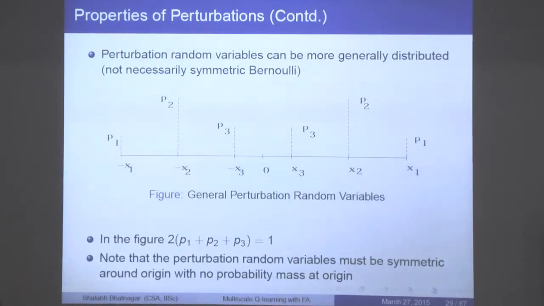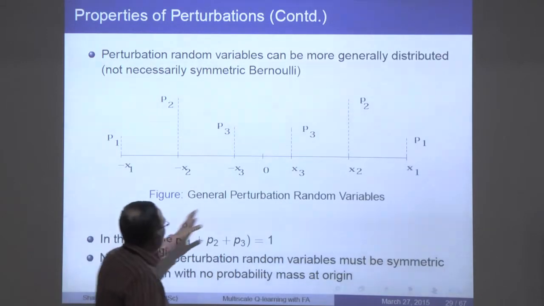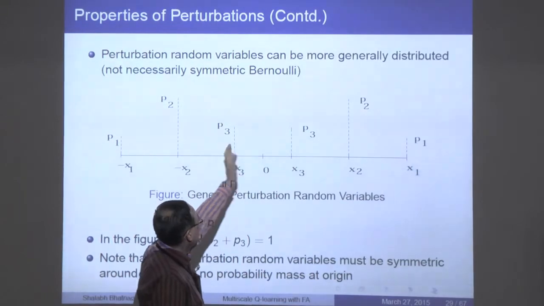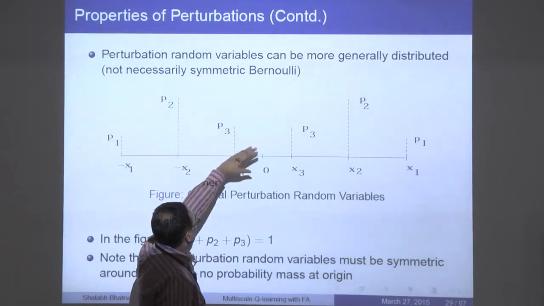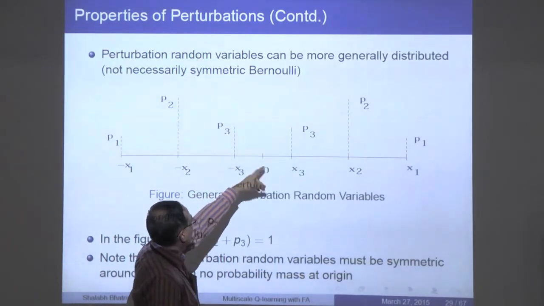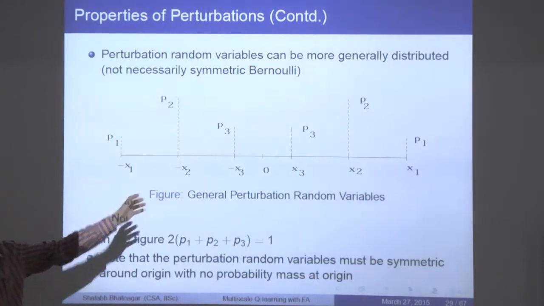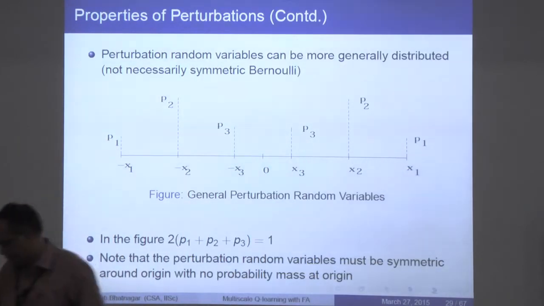One need not just have Bernoulli IID random variables, one can have more general perturbation random variables. For instance, as long as you make sure that you're not assigning a probability mass at 0 to these random variables, they could be something like this. So you have symmetry in the distribution, so they are symmetrically distributed around 0, they are mean 0, and so these random variables generated according to some distribution like this would work as well. If you plug random samples from such a distribution into Spall's algorithm, that would work as well.